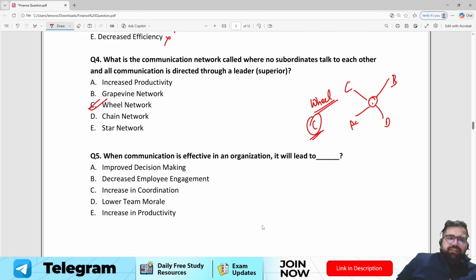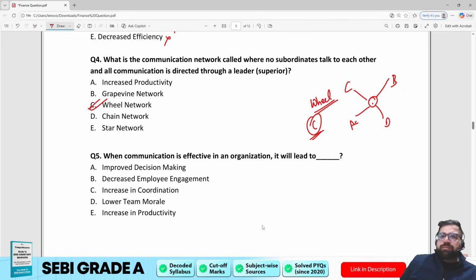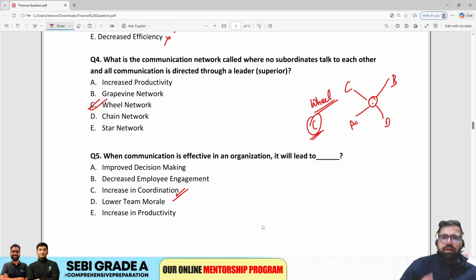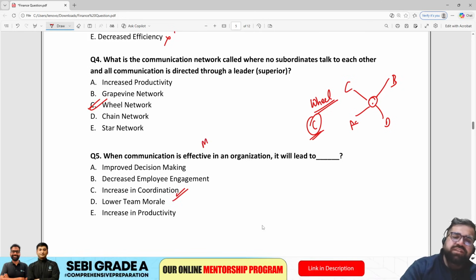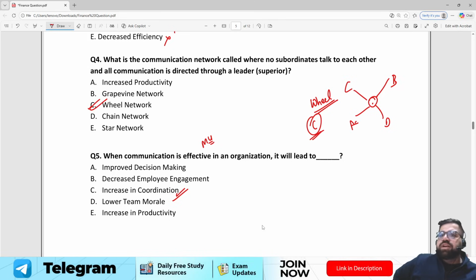Right? 5th one. When communication is effective in an organization, it will lead to what? If communication is effective means what? That everybody is able to have good mutual understanding. That will directly increase the coordination. Communication is effective means mutual understanding is achieved. And if mutual understanding is achieved, people will be able to coordinate in a better manner.